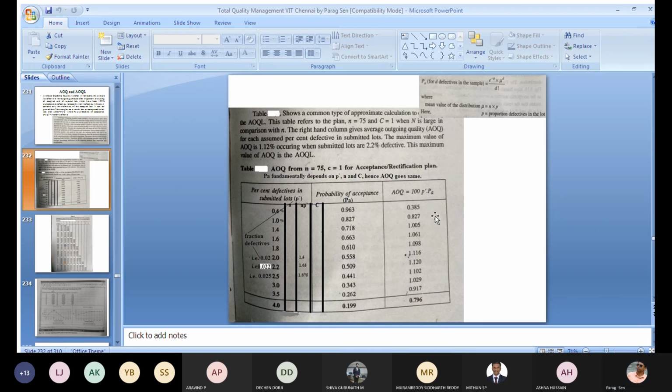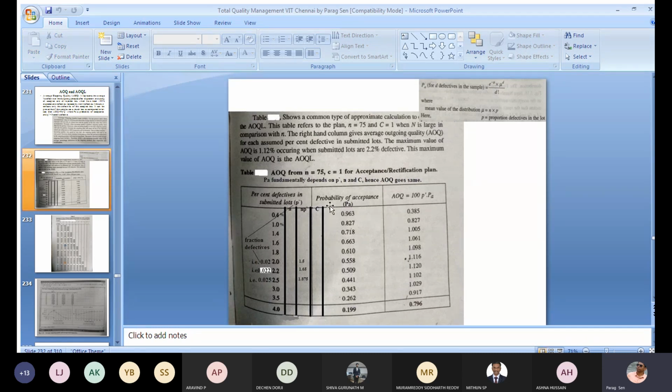Now if you have a look at all the AOQ values, when the p dash values are low, that means the proportion or fraction defectives in the lot are less, automatically the probability of acceptance will be high: 0.963, 0.827, 0.718, like that.